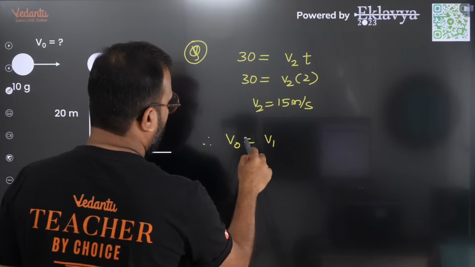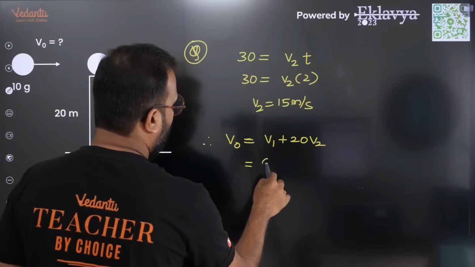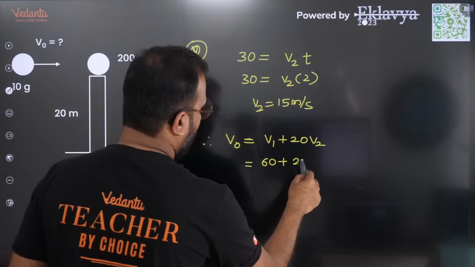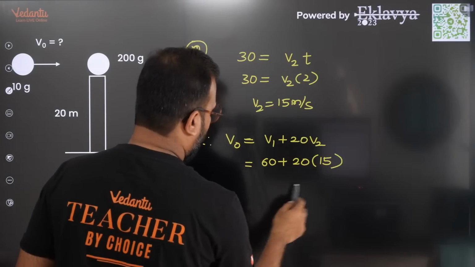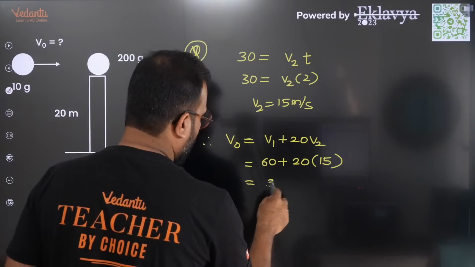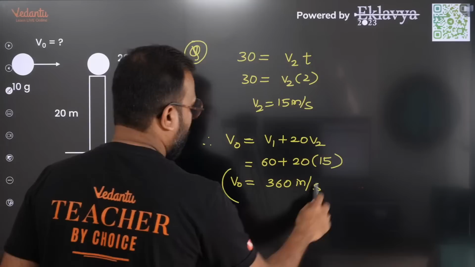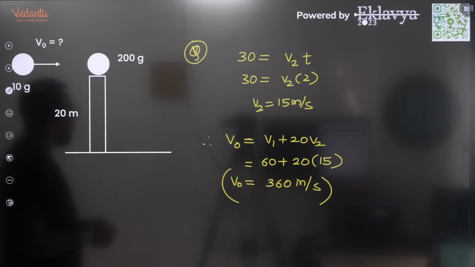V0 is V1 plus 20 V2. So V1 is 60, this is 20 into 15, or 300, so 360 meters per second is the velocity that we get.